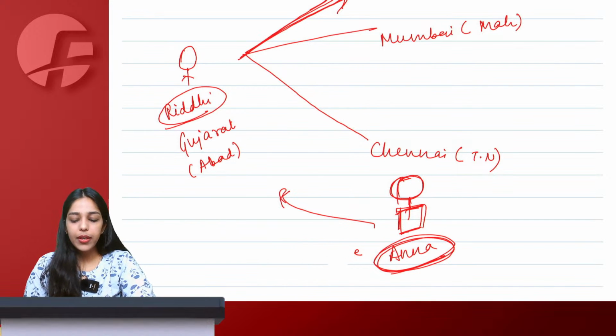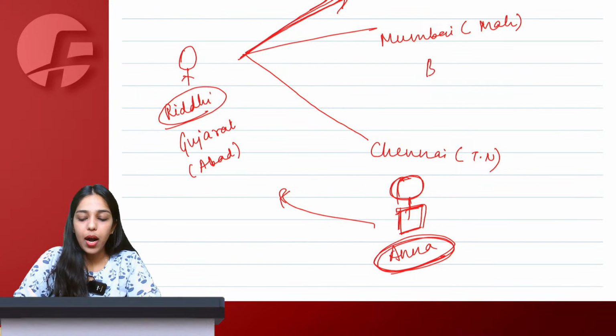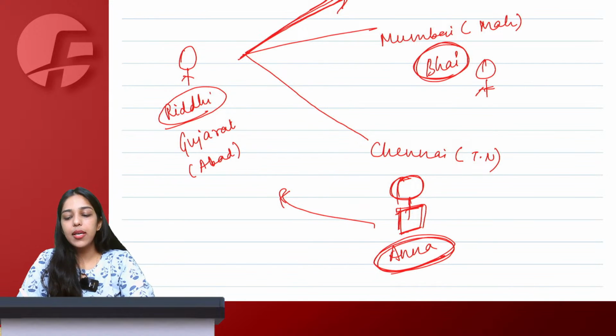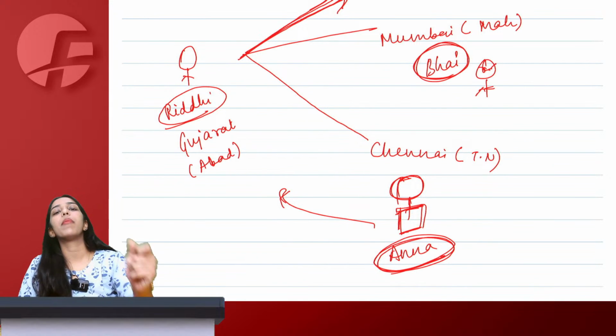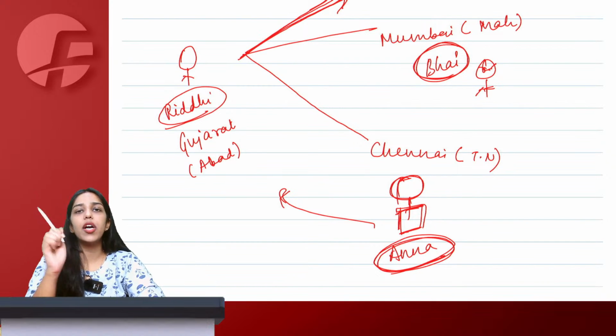Okay. Then I went to Mumbai. Again, in Mumbai I was concerned, I don't know Marathi, I don't know how I will recover money. I met Bhai in Mumbai and Bhai said, what madam? No problem. You appoint me your agent. If customer is not giving money, I give you money. I said, okay.